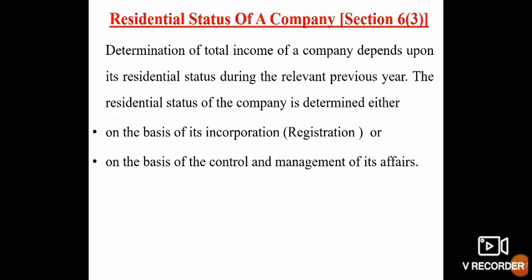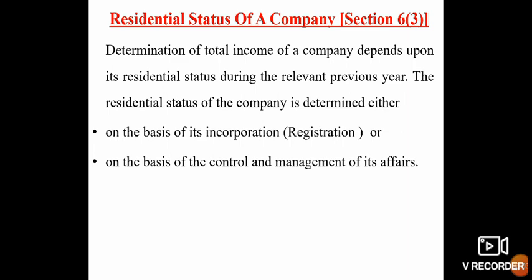Residential status of a company under section 6 subsection 3. Determination of the total income of a company depends upon its residential status during the relevant previous year. The residential status of the company is determined either on the basis of its incorporation or on the basis of control and management of its affairs. Tax incidence of an individual or a company depends on its residential status. On the basis of residential status of the company, the total income taxable in that relevant previous year is determined.